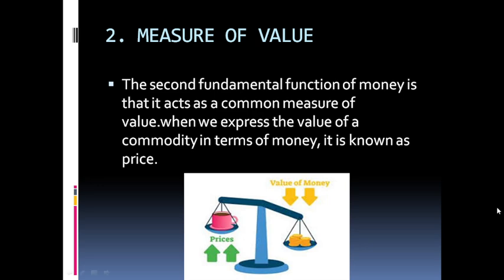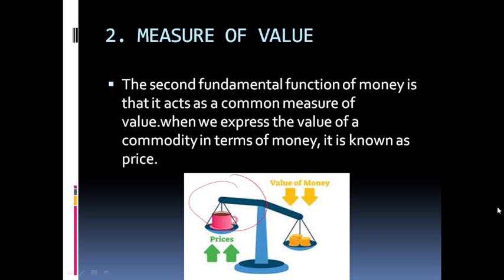Next is measure of value. How do we measure value? It is done through prices. If you are using a cell phone of rupees 20,000 and someone is using a cell phone of rupees 80,000, what makes the difference? The price. So the second important function of money is that it acts as a common measure of value.